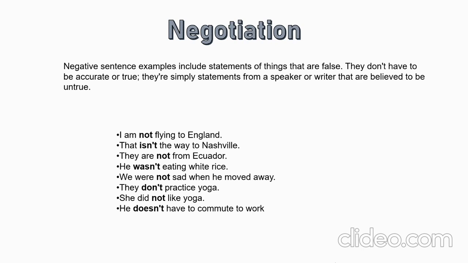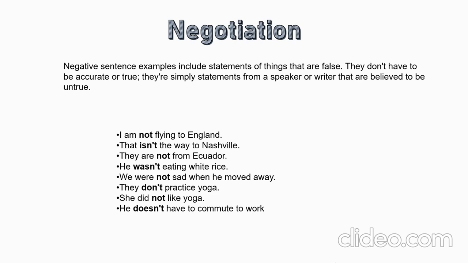So let's see the last example. He doesn't have to commute to work. Here the verb is commute. He does have to commute to work. What does the normal sentence say? He has to travel to go to work. He does have to commute to work. So if you want to change it into a negation sentence, we have to add not. So he doesn't have to commute to work.